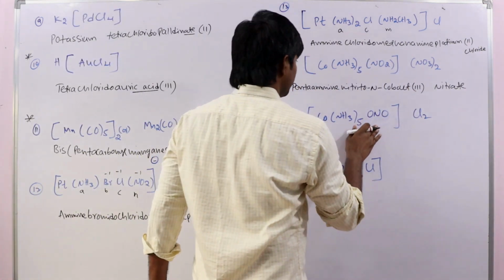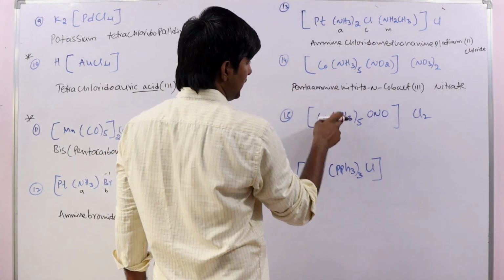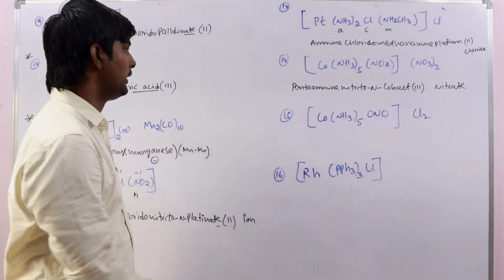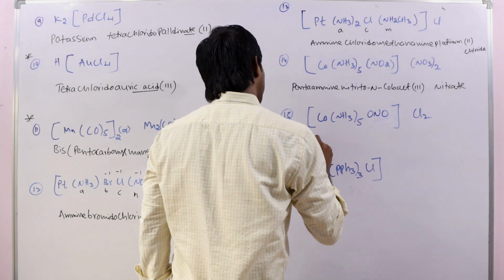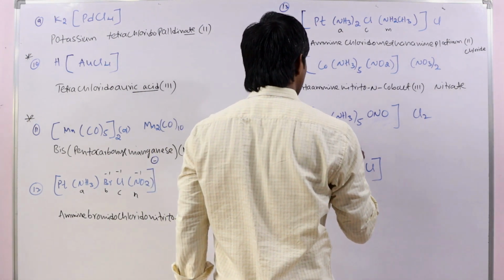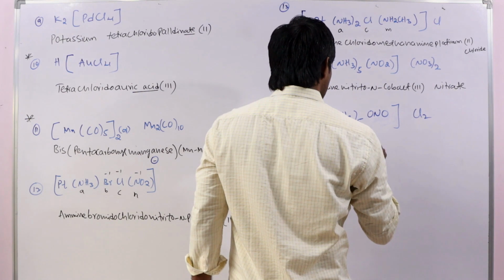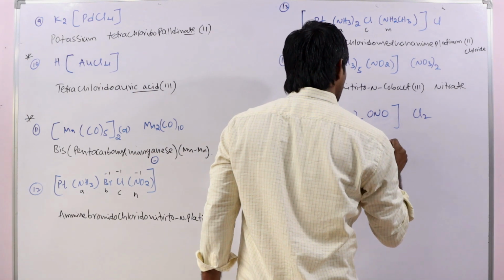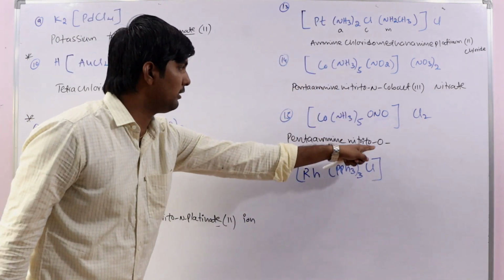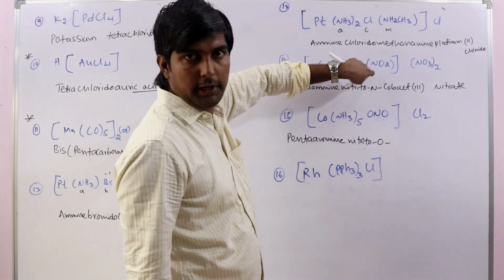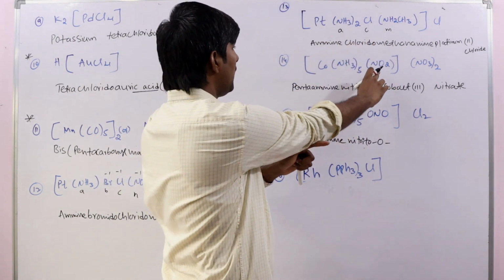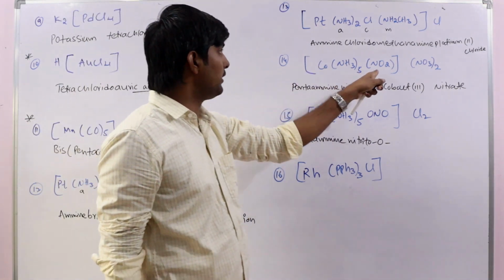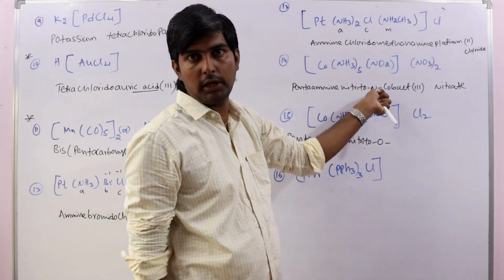Okay, see this. Look at these two. Same ligand, amine, but here NO2, here we have ONO. So here pentaamine, nitrito-O. See here, look at the difference between these two. This is the ambidentate ligand which we already discussed. Here the donor atom is N. So this ligand is bonded to the metal through the nitrogen atom. So that's why here we are mentioning donor atom N.